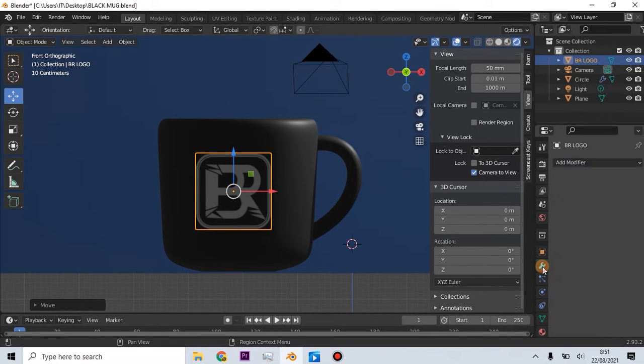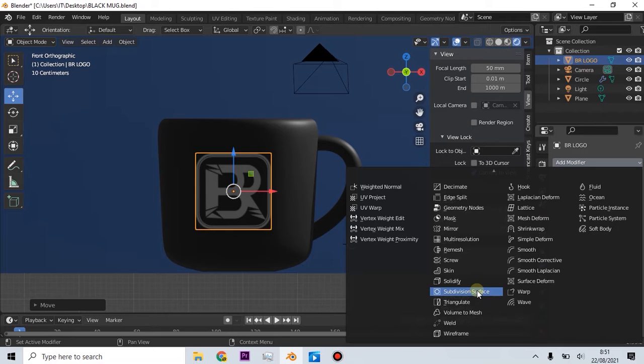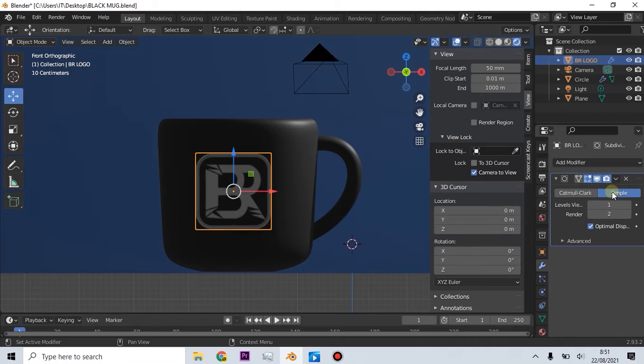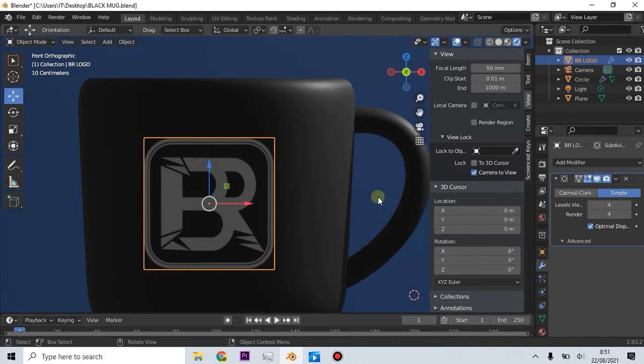Go to Modifier Properties, Add Modifier, and choose Subdivision Surface. Choose Simple, and set Level and Render to 4. Then go to Modifier again.